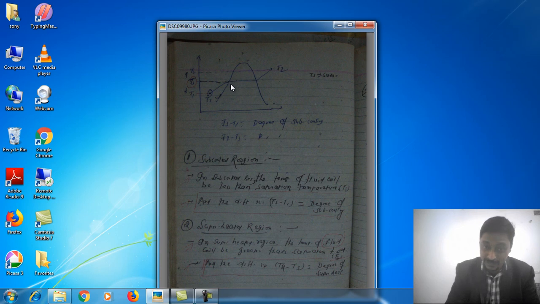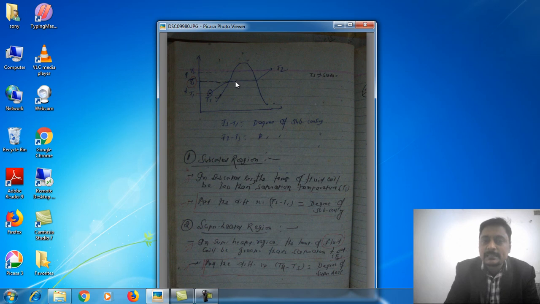At this point this is saturated liquid, at this point this will be saturated vapor, and in between these points the state will be a combination of liquid and vapor.